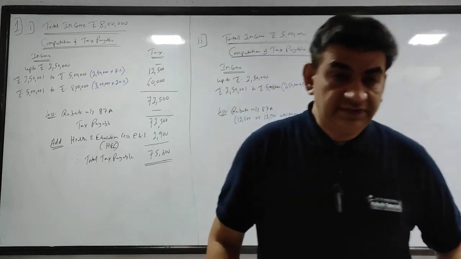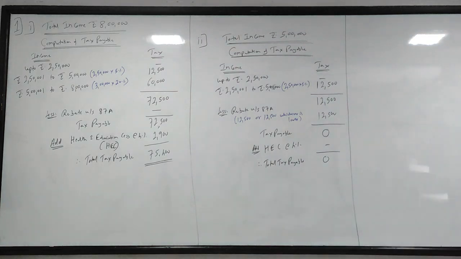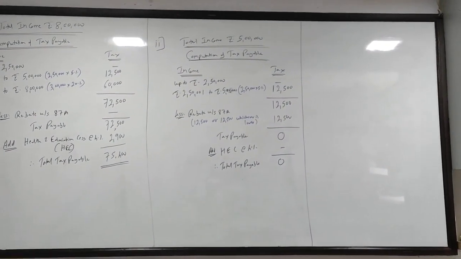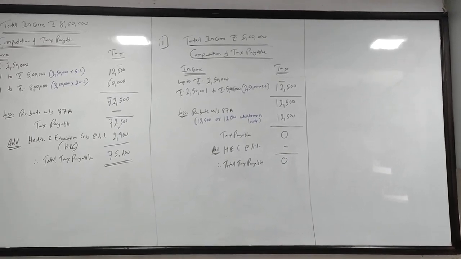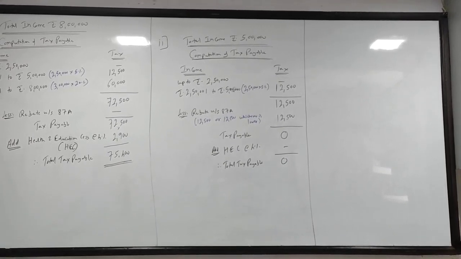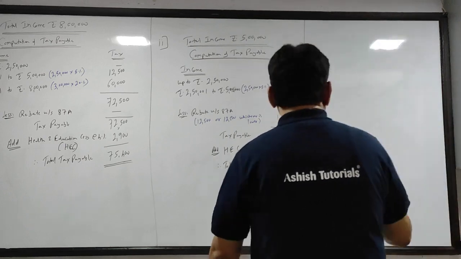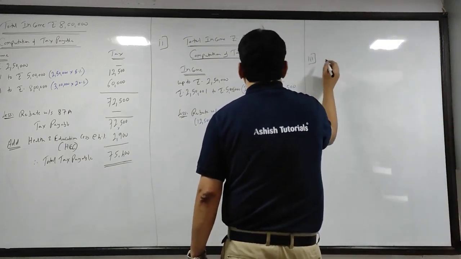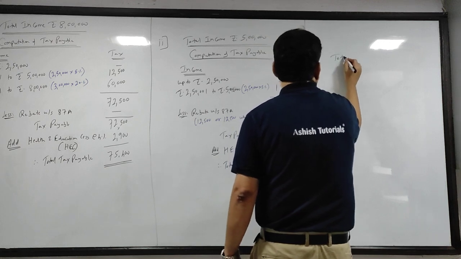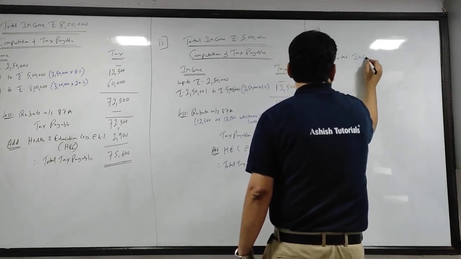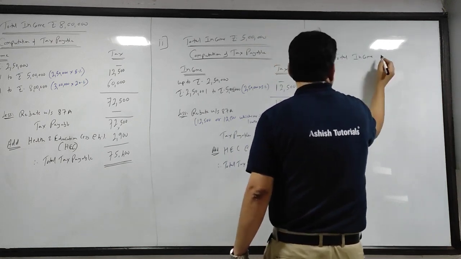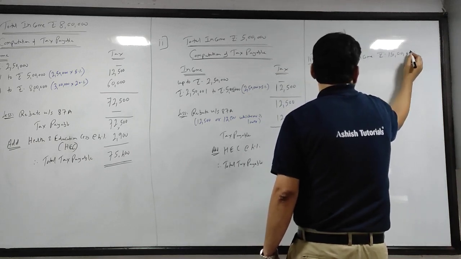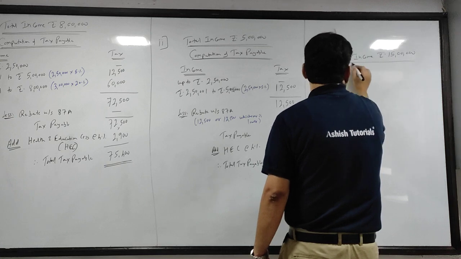15 lakhs. Let me check the angle of the mobile. Let me change it a bit. Okay. Total income 15 lakhs. Let me lower it a bit because of light reflection. Total income rupees 15 lakh.